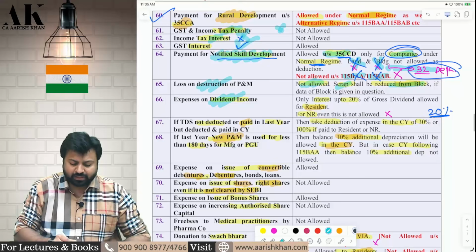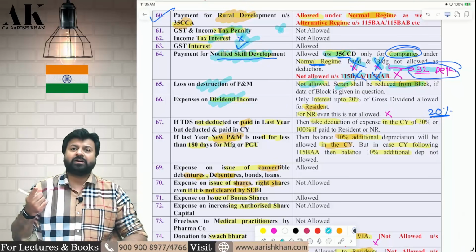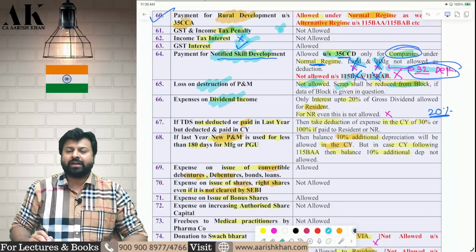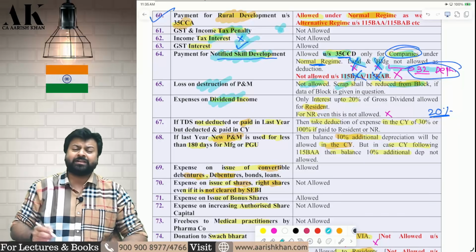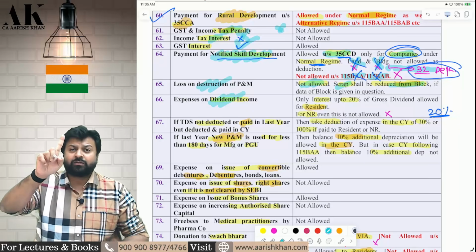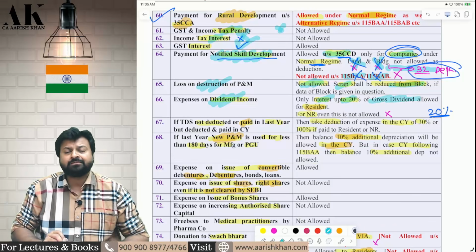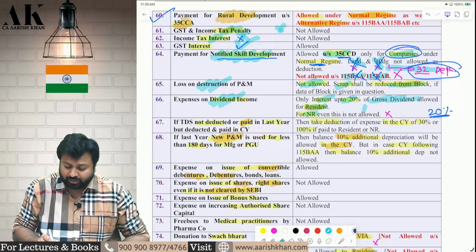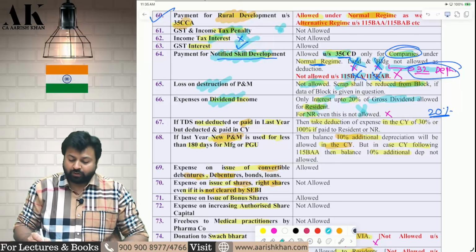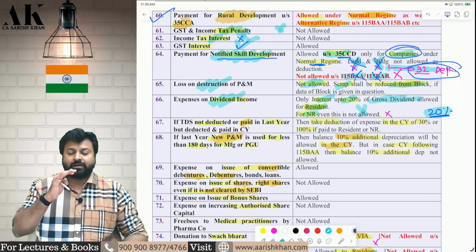Next, expense on dividend. No expense is allowed from dividend income. Only one expense is allowed, and that too for residents. For non-residents, even that is not allowed. That one expense is 20% interest of gross dividend, allowed only for residents. For non-residents, the dividends are directly taxable at 20% under 115A.